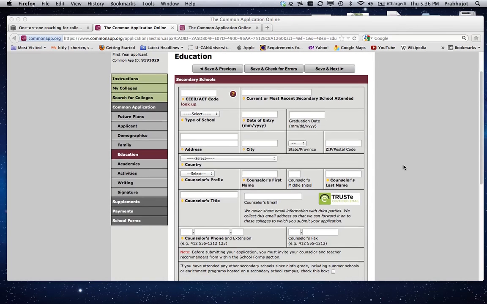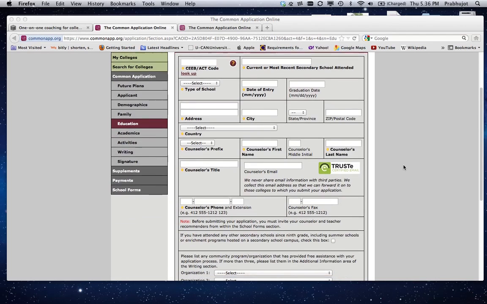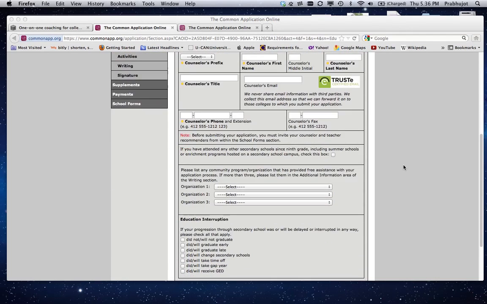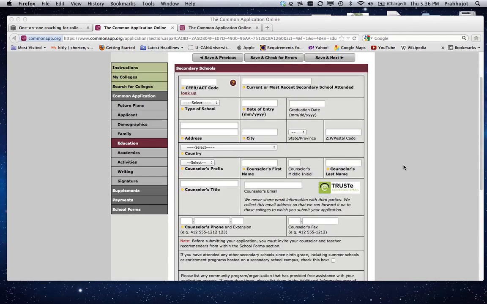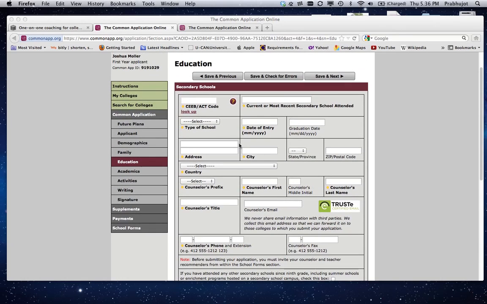All right. I don't think there's really anything else in this page that's that confusing, but do fill this page out because this page is necessary for when we get to the school forms page.